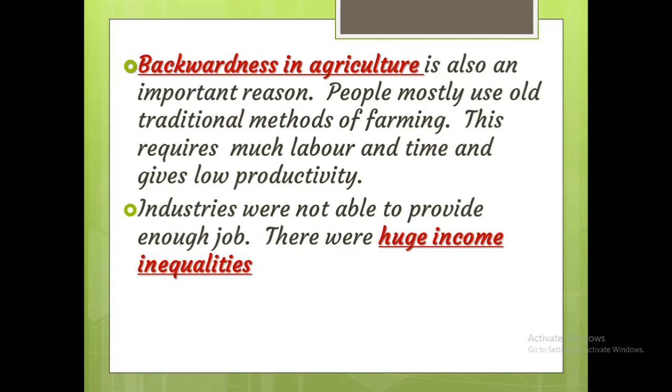And industries were not able to provide enough jobs. Industries also did not develop too much. That is why they can't provide job opportunities. There were huge income inequalities, and the unequal distribution of income also led to poverty. That means the money or income is concentrated in few hands, and most of the people didn't get any money. Okay, unequal distribution of income, huge income inequalities.